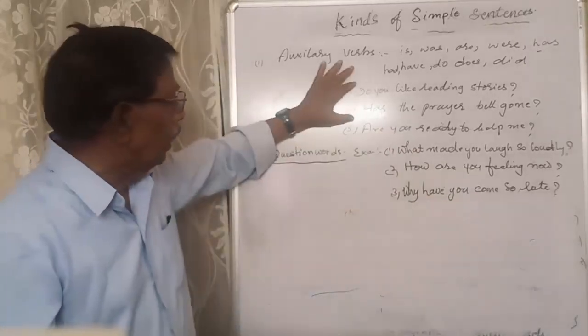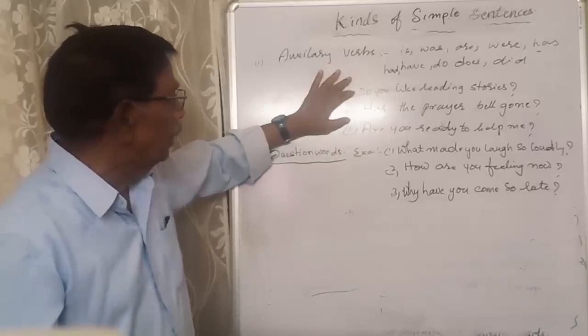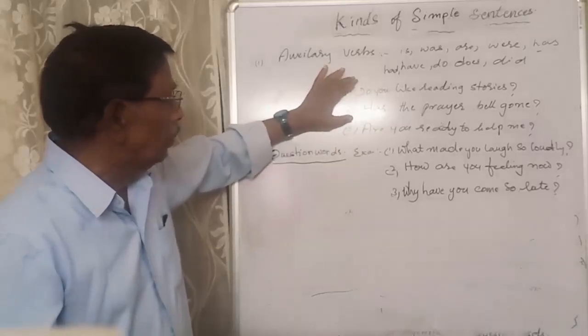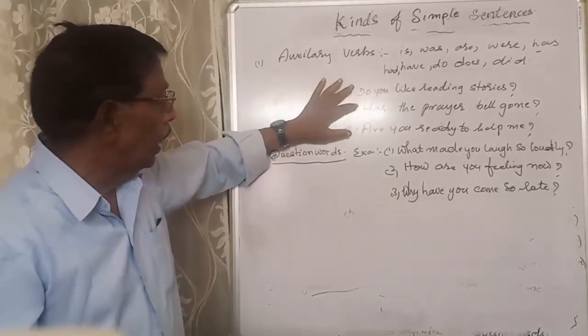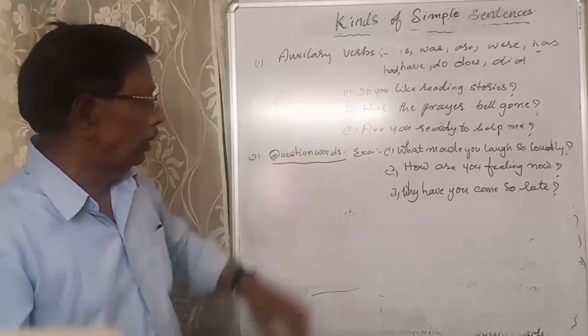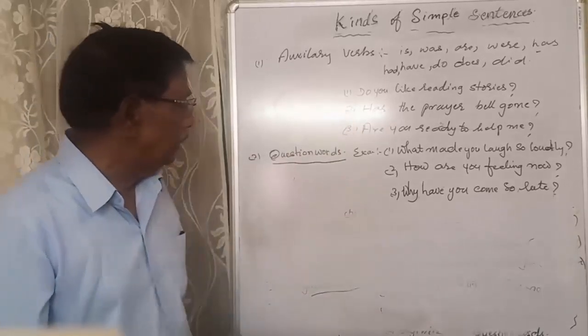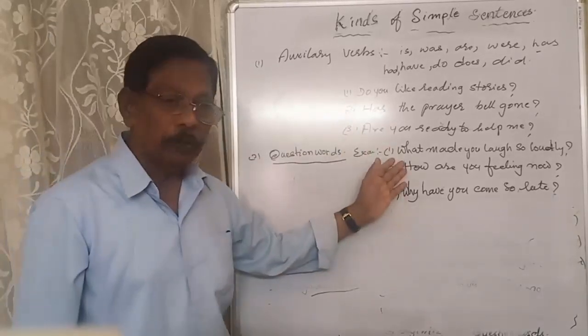These are called yes or no questions, meaning those questions began with the auxiliary verbs: do, has, are. Those are auxiliary verbs. So these are direct question words.